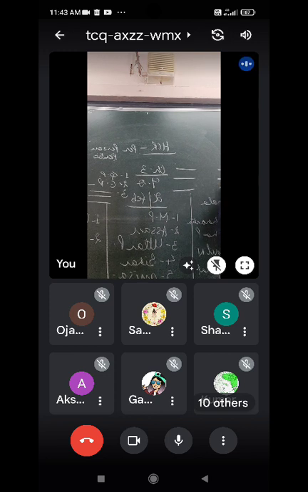First, second, and third. First year is 1981. Number you have to fill. Second one is 2008. Number you have to fill. And third one is 2015. You have to fill the number.